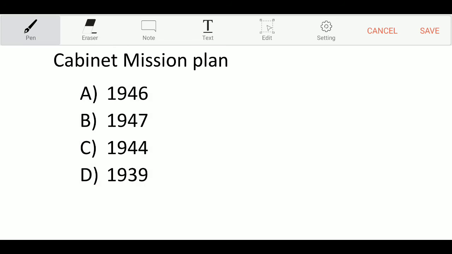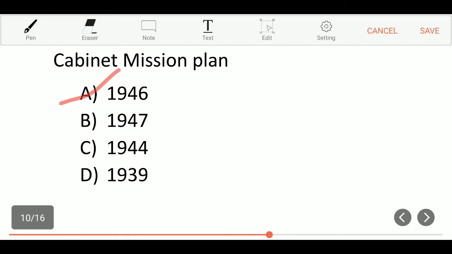And the next one, Cabinet Mission Plan in the year. Option A, 1946. Option B, 1947. Option C, 1944. And option D, 1939. The correct answer is option A, 1946.